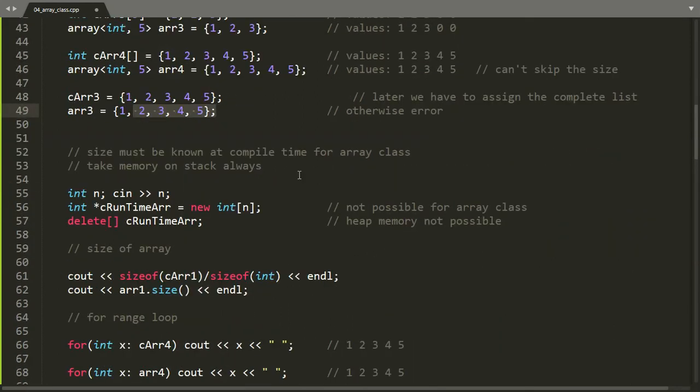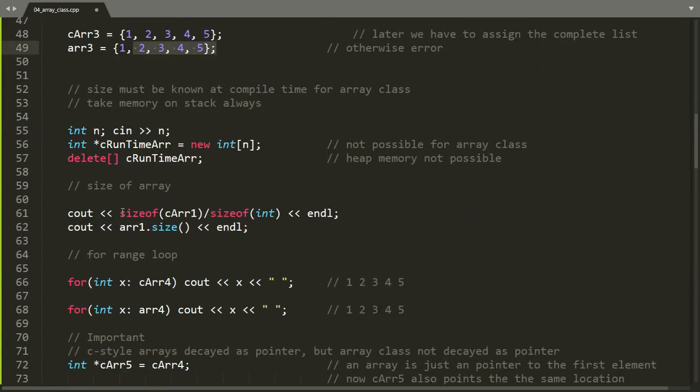Next is dynamic memory allocation. As we know, we can dynamically allocate or deallocate memory for standard C style arrays using the new and delete operators, and they take memory on the heap at runtime. This concept is not available for the array class. For the array class, size must be known at compile time and they always take memory on the stack. Next is the size of an array. In order to find the size of a standard C style array, we have to use the sizeof operator. But the array class provides us the member function size, which returns the size of the array directly.